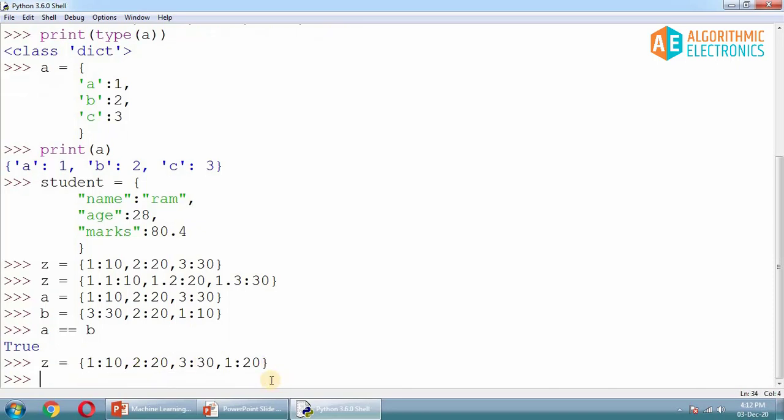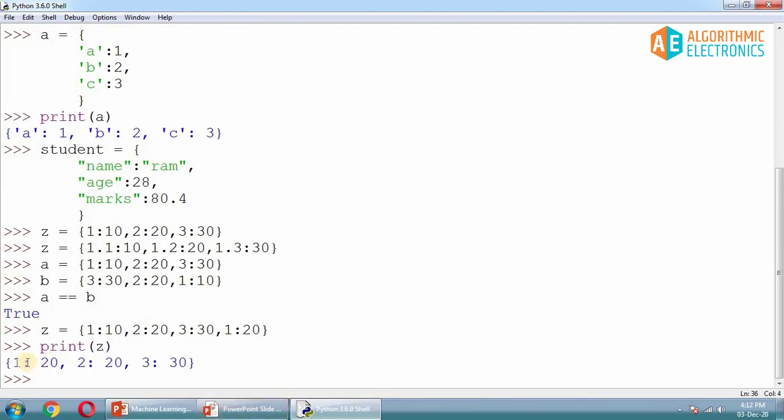The first key, the key 1, is repeating, so it's a duplicate and the dictionary is not going to allow it. Now if I hit enter, no problems occur, but if you print this, you will notice the difference. Here we go. It has removed 1:10, and it has taken the most recently updated value, 1:20. So it has retained 1:20, 2:20, and 3:30.